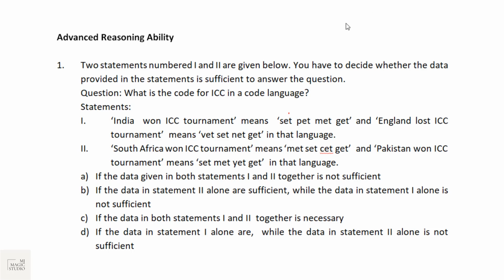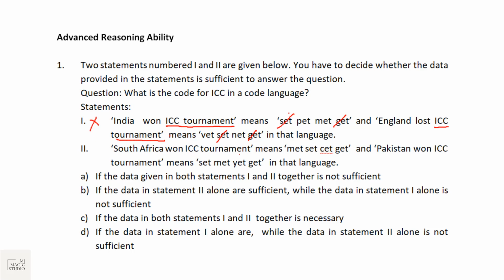We need the code for ICC. India won ICC tournament: 4 words, 4 different codes. And England lost ICC tournament. So again, we can see that from statement number 1, we can have the code for ICC and tournament. And here also common are ICC and tournament, and that is set. Okay, set is common. And pet, no, met, no, get. Now again we are in confusion about which one goes for ICC actually. So statement 1 alone is not sufficient.